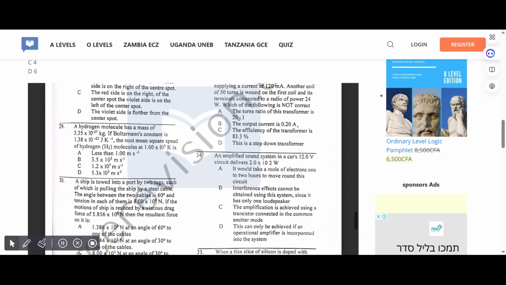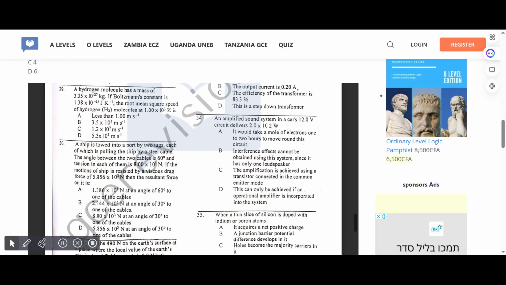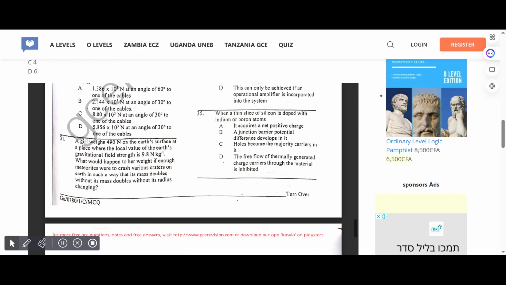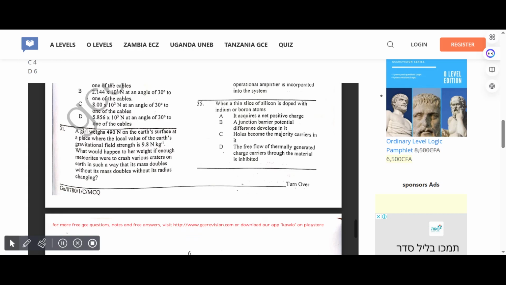An amplified sound system in a car's 12 V circuit delivers 2.0 times 10 to the 2 W. Correct answer for 34 is A. When a thin slice of silicon is doped with indium or boron atoms, correct answer for 35 is C. Holes become the majority carriers in it.